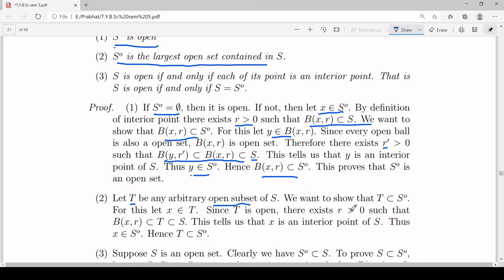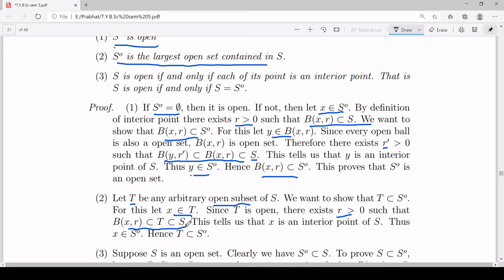For that, you want to show T is a subset of S naught. We will follow the standard technique again. Let X belong to T, and we will show that X belongs to S naught. X belongs to T, and what is T? T is open. So there exists a positive real number R such that B(X, R) is a subset of T. Now B(X, R) is a subset of T, but T is a subset of S. So you have found a positive real number R such that B(X, R) is a subset of S.